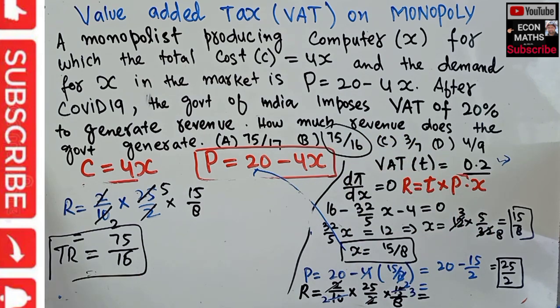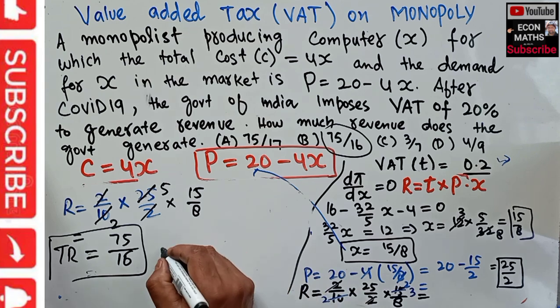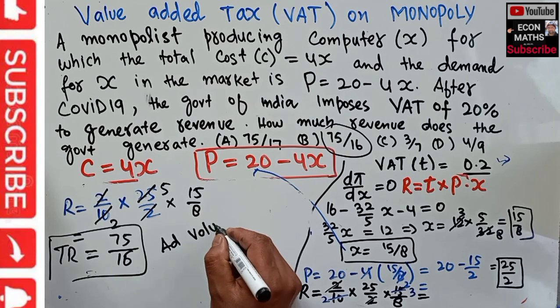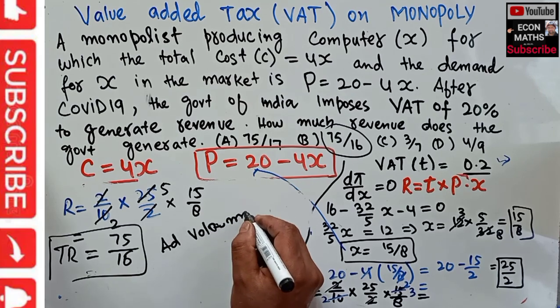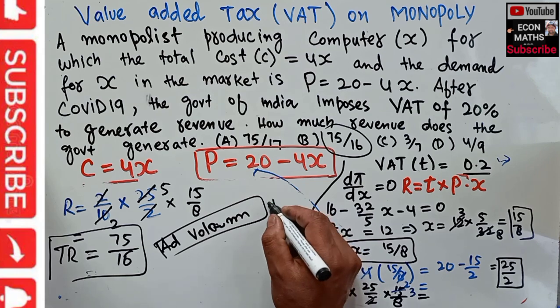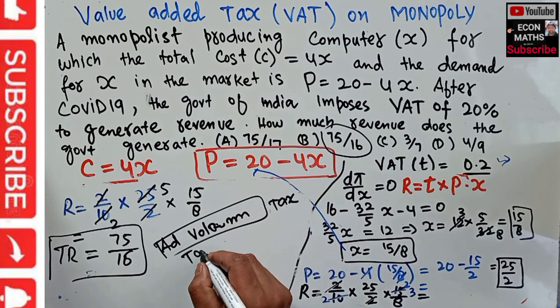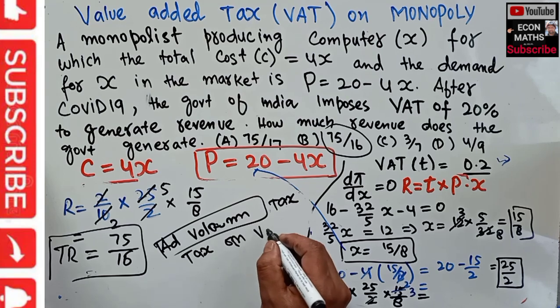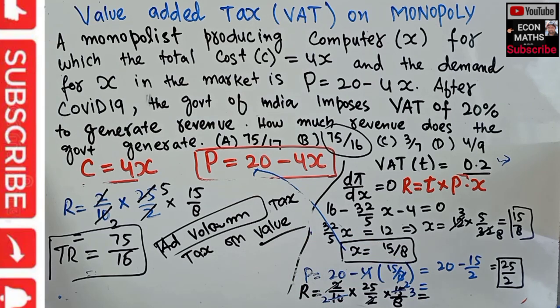Simple thing you must remember here: when value added tax is imposed, it is a kind of ad valorem tax, and ad valorem tax is simply the tax on the total value of the commodity. Ad valorem tax is the tax on value, the value of the commodity, and the tax on the value of the commodity is actually total revenue. I hope I make myself clear. Thank you.